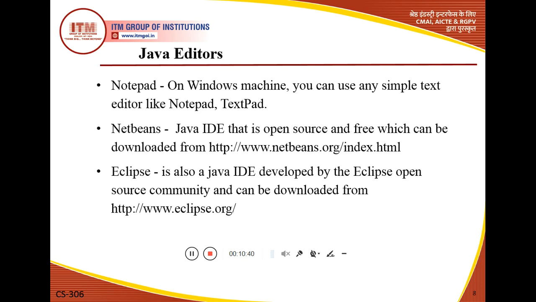Now, what do you mean by Java editors? Basically, editors can be divided into three various types, in which we will write our code. The first and simplest editor is Notepad. On a Windows machine, you can use any simple text editor like Notepad or TextPad, and in the Notepad or TextPad editor we will write our Java program code.